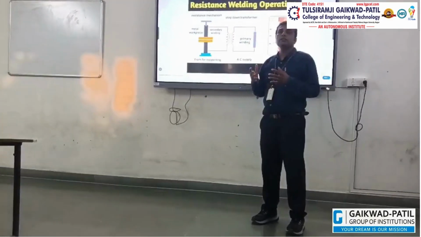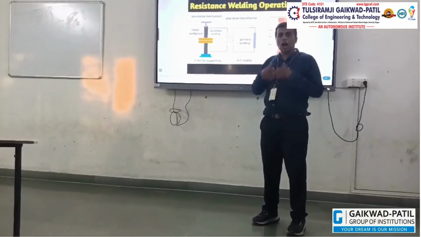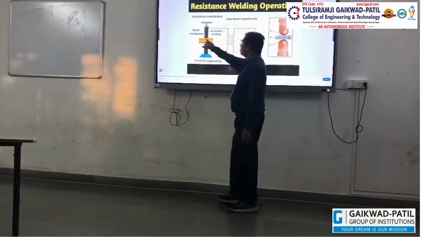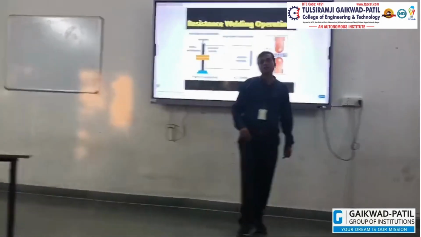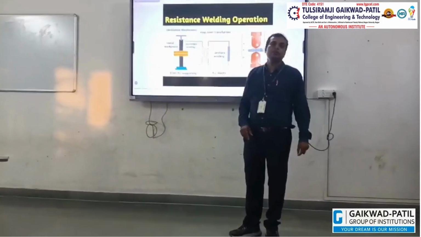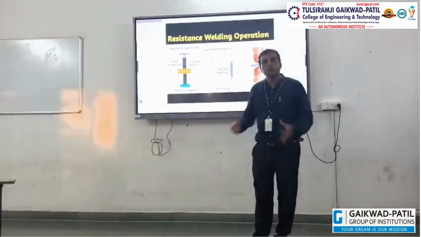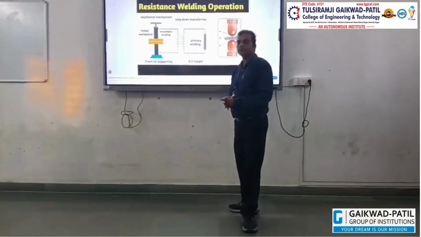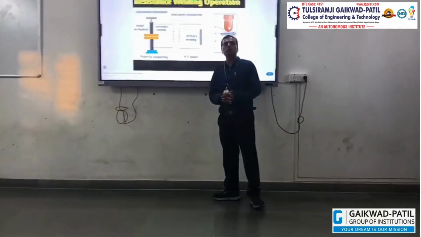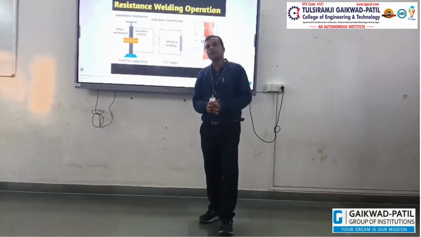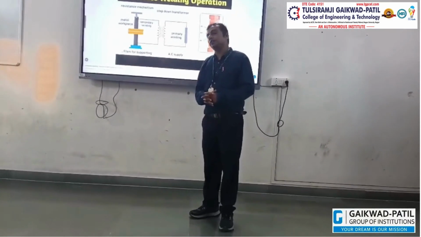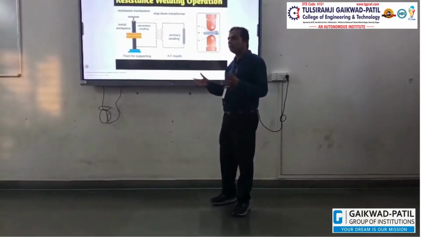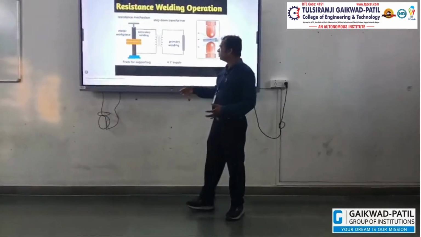So now we know how much heat energy is developing between the two metal surfaces. This is the main requirement. We can also calculate it with the help of a formula, that is H = I squared R T. H means the amount of heat energy generated in between the two metal plates.